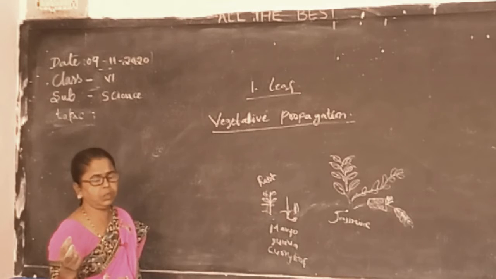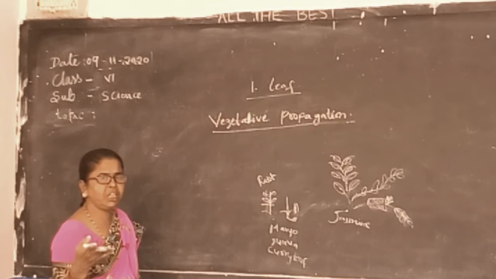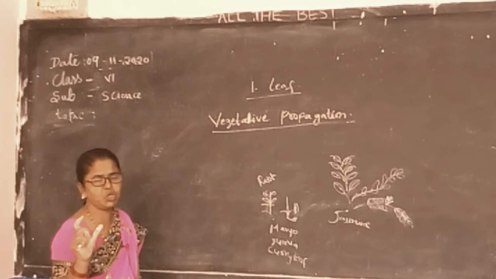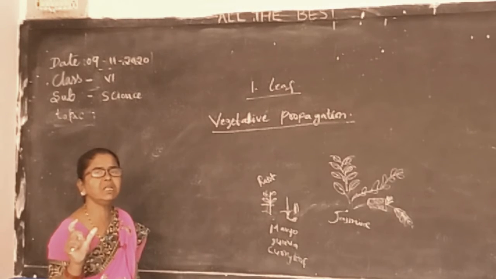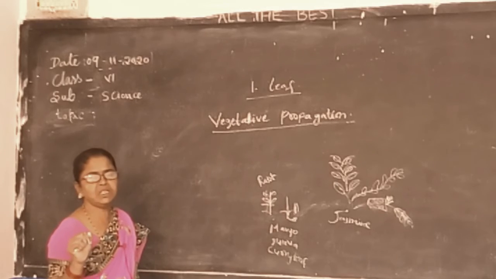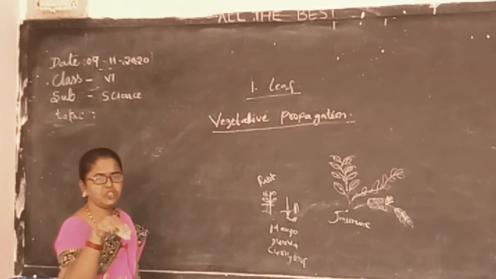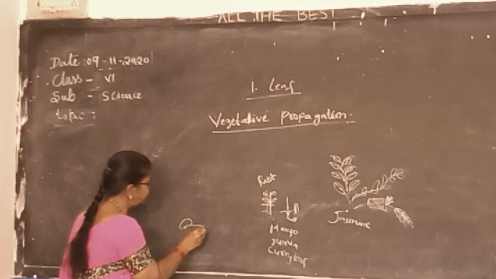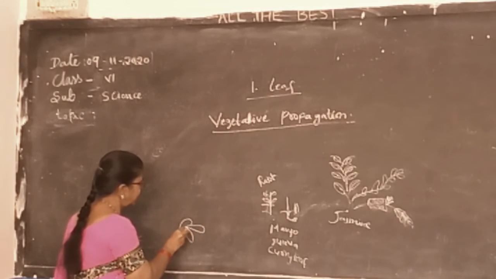Many examples are there. Suppose through the roots, you can take the example of ginger. Do you know ginger, alum? So that is ginger. If you take some part of a ginger and just keep it into the soil, again, what happens?